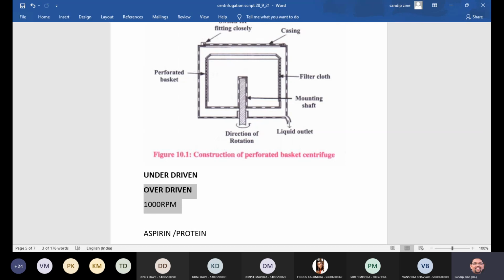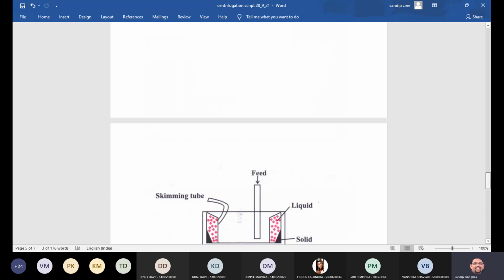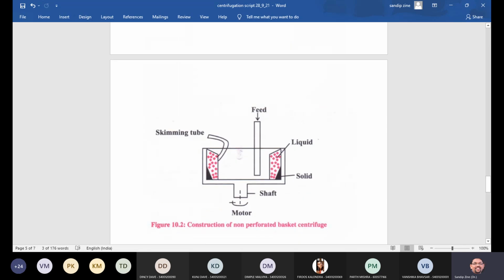And in advantages, we can always say that it is employed when the solid concentration in the slurry is high, and it occupies very little space and is a rapid process, and the resulting product contains very low moisture content. So that kind of advantages you can write as a part of this centrifuge.